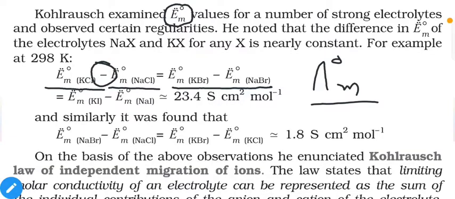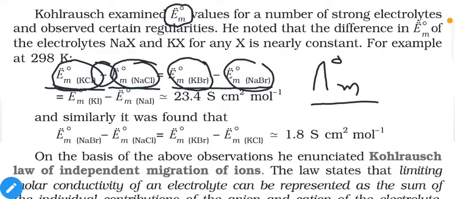So what is common between them? The common thing is the first compound contains potassium ion, the second compound contains sodium ion. Similar situation is observed in these two cases. So we can say that the effect of chlorine will be the same in both of these cases.